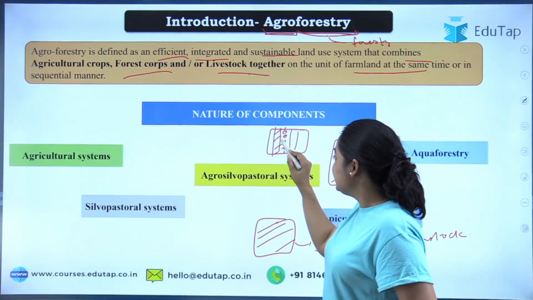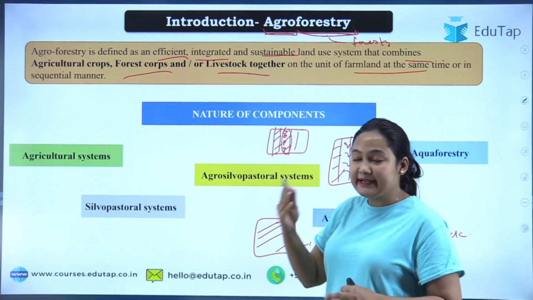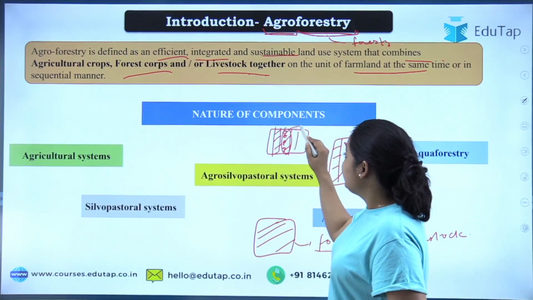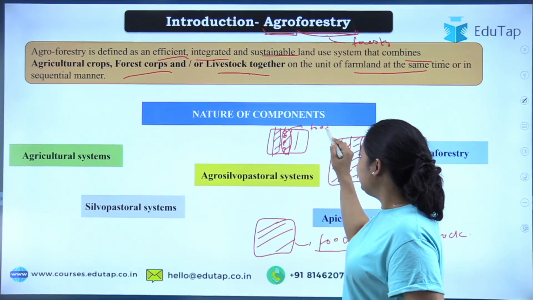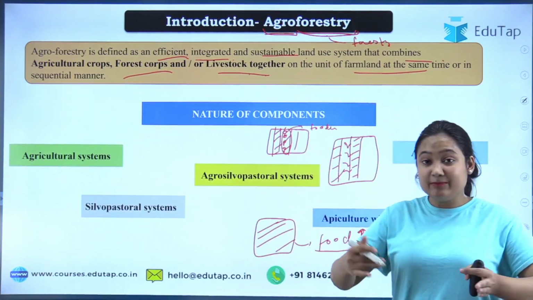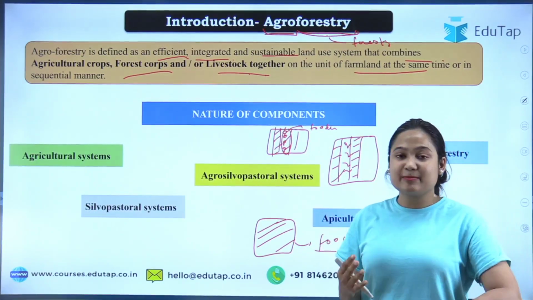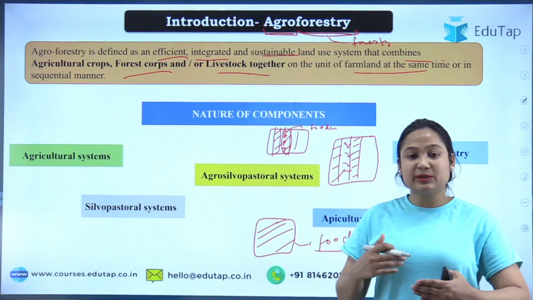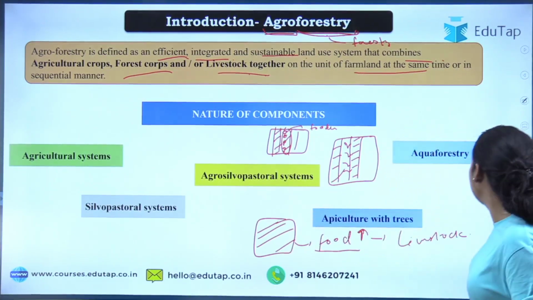Okay, and once these crops, our agriculture crops, are gone, what we can do is put some fodder crop there that animals can directly eat. So either we can do all these things at one time or in a sequential manner. First this will come, then this will come, then this will come. So we can attempt both of these.